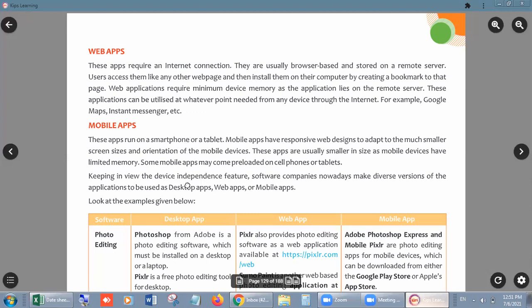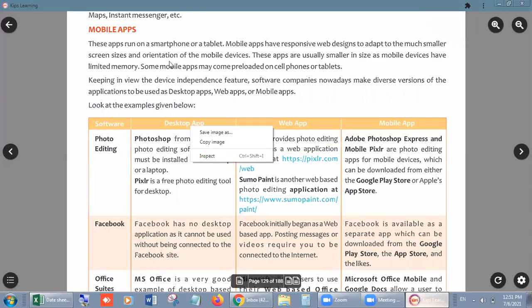Now again, the next point is mobile apps. What is a mobile app? These apps run on a smartphone or a tablet. Mobile apps have responsive web designs that adapt to